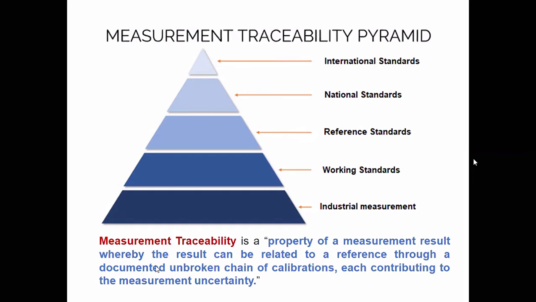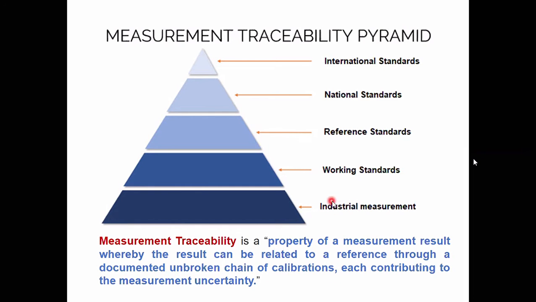So what is, in a nutshell, measurement traceability? It is the property of a measurement result, whereby the result can be related to a reference. If you cannot compare your result with some reference, you do not know whether it is correct or not. It can be related to a reference through a documented unbroken chain.